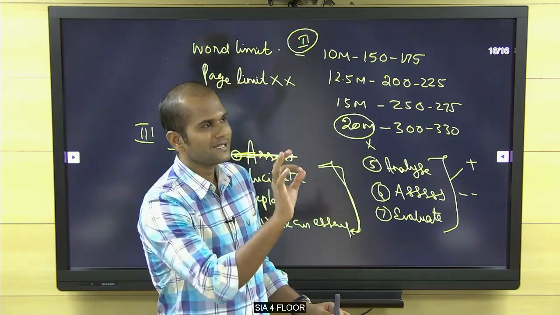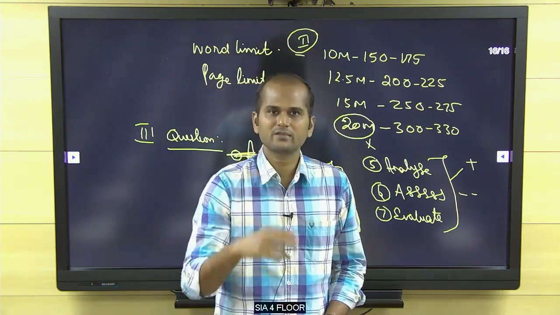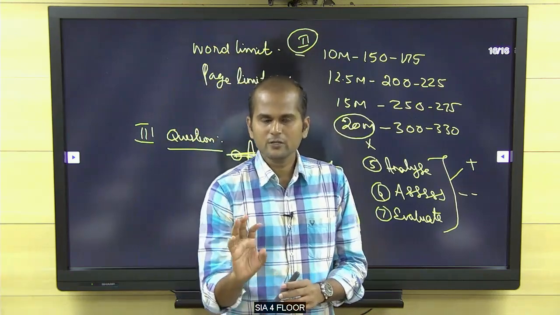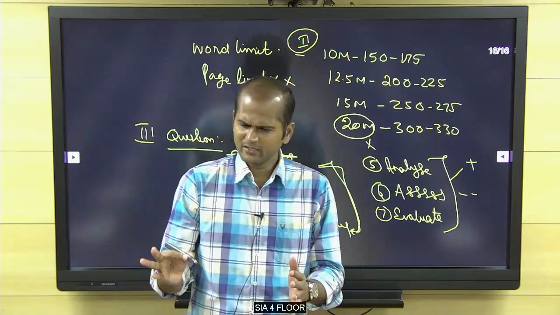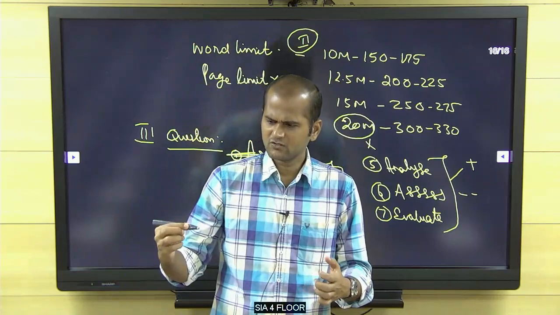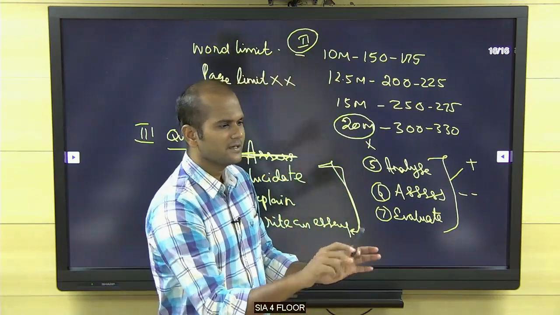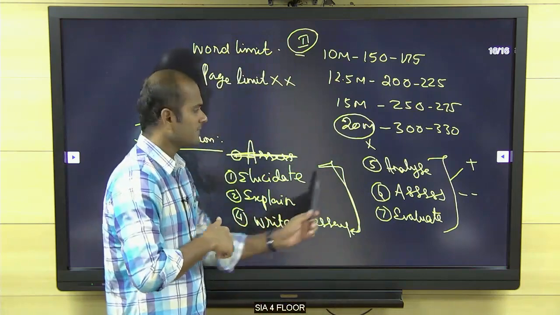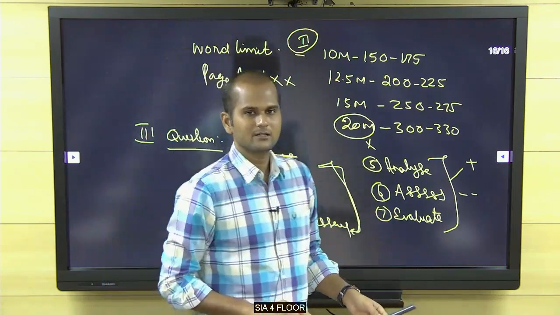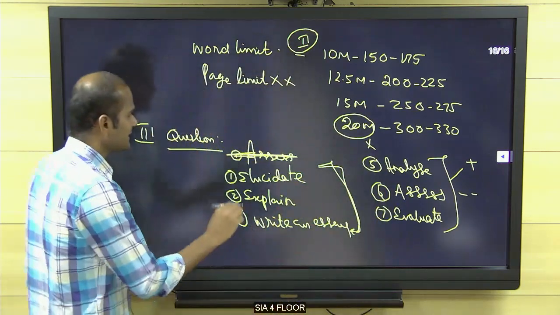In that sense, you should not write 'my name is this, my father's name is this'. That is immaterial. They never ask for any factual information. While writing the story, you may write that my characteristics are like this, because in my name itself you see that strength is there. While analyzing, you have to give factual information here and there. In elucidate they need more factual information, but here, very, very little, plus minus. Okay, this is the second set.